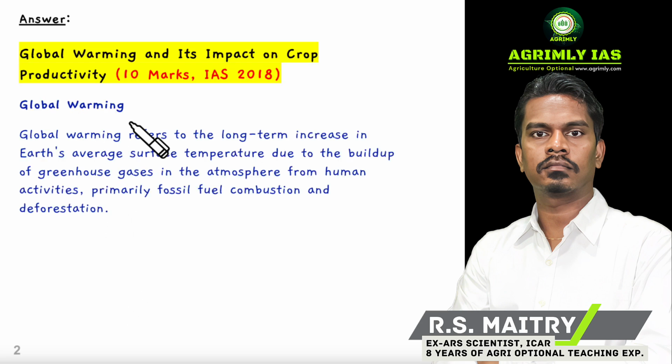Global warming. Global warming refers to a long-term increase in the Earth's average surface temperature due to build-up of greenhouse gases in the atmosphere from human activities, primarily due to fossil fuel combustion and deforestation. So briefly, you have to define global warming, and we define it as a long-term increase in the Earth's average surface temperature due to human activities.